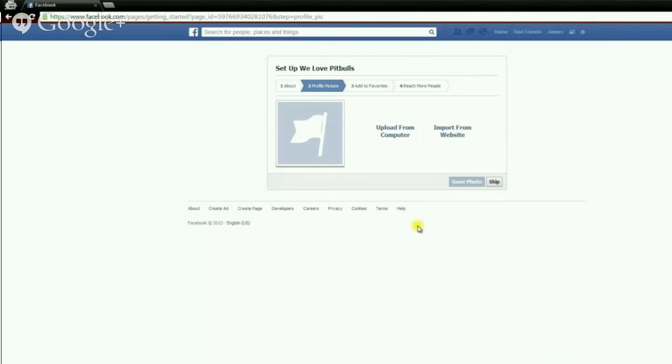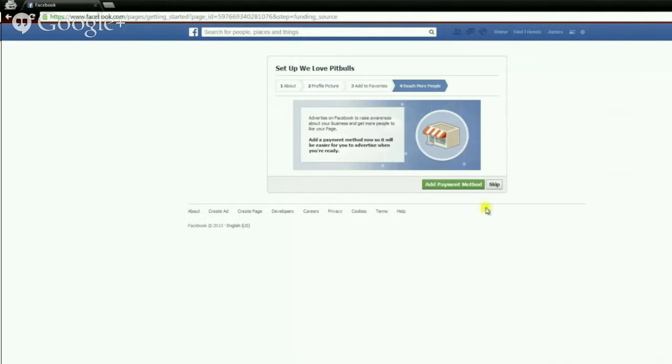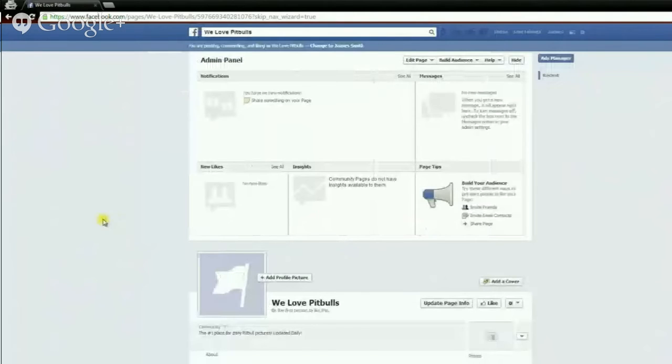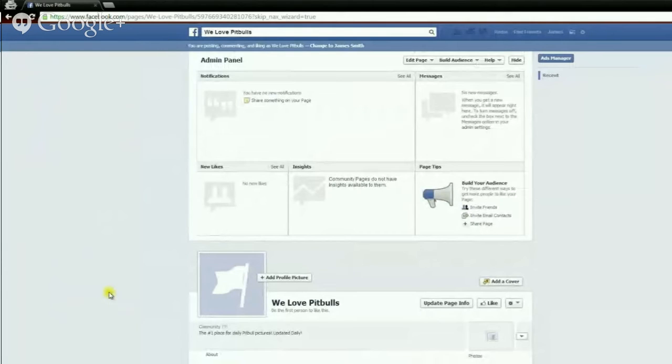Next, they want us to upload our profile picture. We will actually come back to that in another video, so we're going to skip that. Add to favorites. I'm going to skip that as well. Basically, this is going to add a link to your fan page on the left sidebar of your personal profile so that you can get to it a lot quicker. Going to skip that. And we're going to skip our payment method for now. And we should get taken straight to our fan page. And here we are. We have our fan page created. And now we can start adding information and looking 100% professional and authentic, which we are going to cover in the following videos.